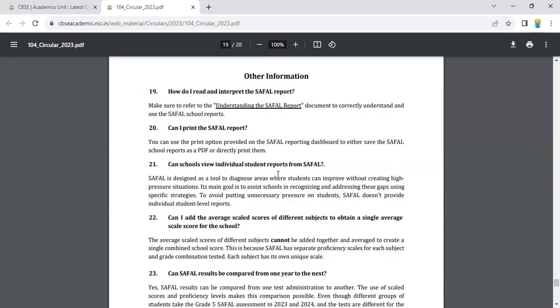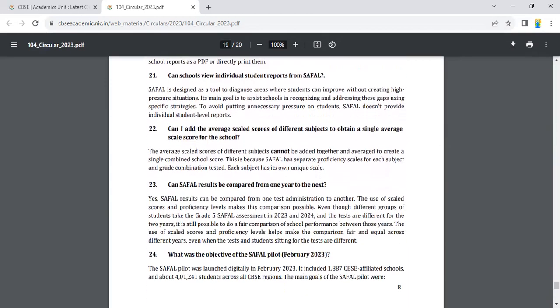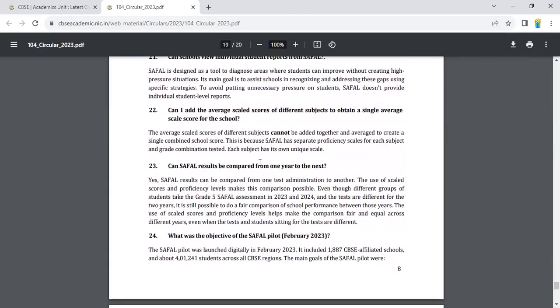Can the school view individual students' reports? SAFAL is designed as a tool to diagnose areas where students can improve without creating a high-pressure situation. Its main goal is to assist schools in recognizing and addressing these gaps using specific strategies, to avoid putting unnecessary pressure on students. SAFAL doesn't provide individual student-level reports. It is a good decision taken by SAFAL. You are not going to get individual student-level reports.